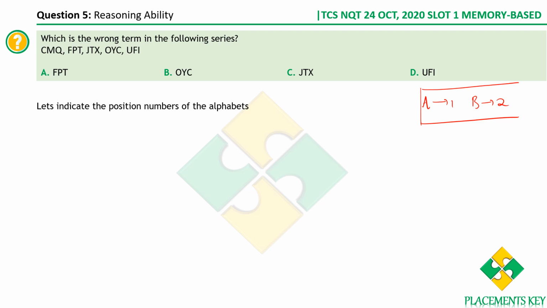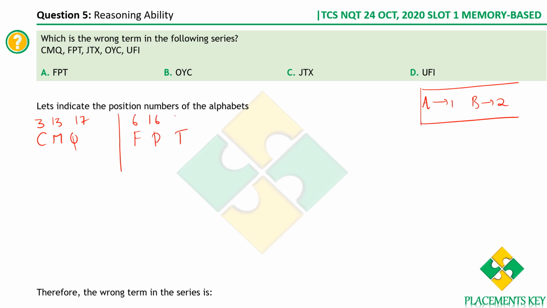Numbers are easy to understand, right? Therefore, let's convert this. For CMQ, what do we get? C is 3, M is 13, and Q is 17. I know the values, so I'm writing them directly. It's always better to remember the values as such. FPT. Let's see. What is F? F is 6, P is 16, T is 20.